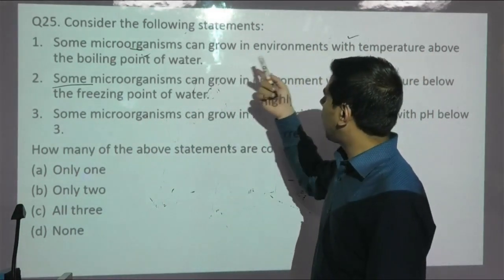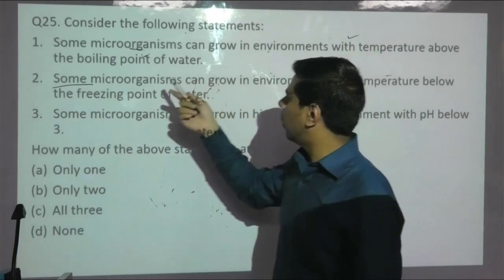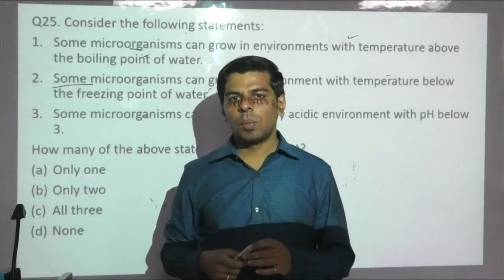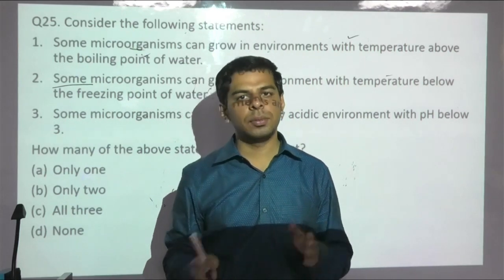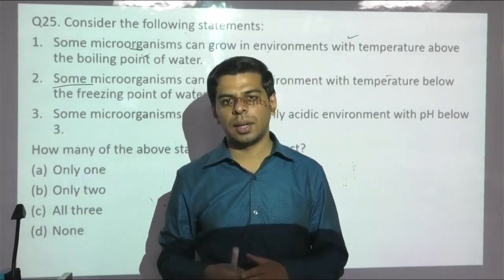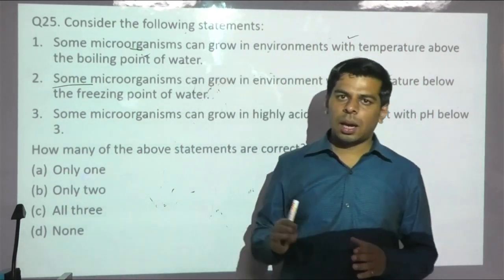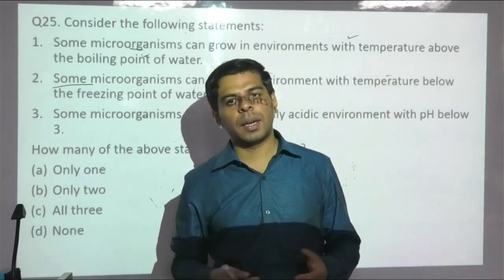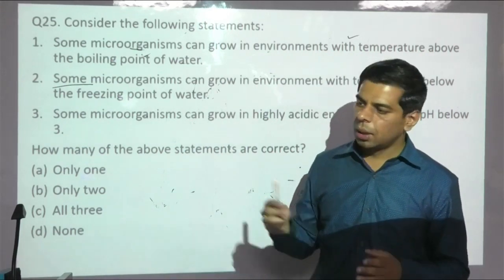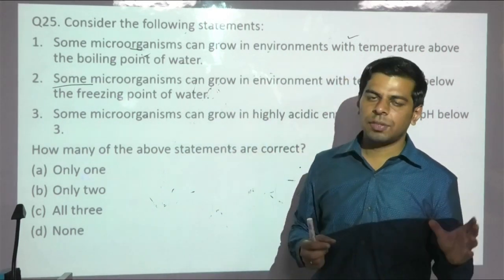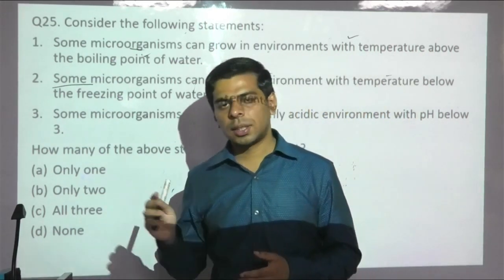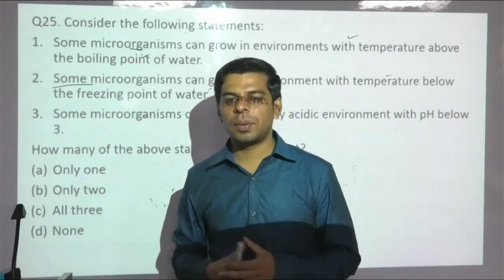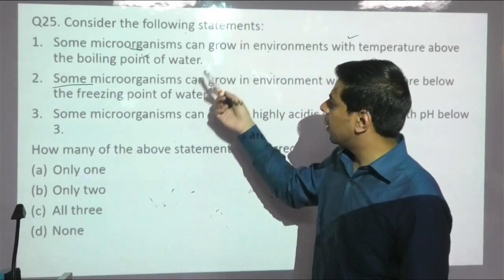You can say that microorganisms can grow in an environment with temperature above the boiling point. The boiling point is considered 100 degrees Celsius, and most of the time it is the preferable mode by which most microorganisms get killed. But there is a class of bacteria adapted to hot springs, archaebacteria, some specific examples classified as hyperthermophiles, which survive even at 105 to 110 degrees. So from an exception point of view, this statement can be considered.